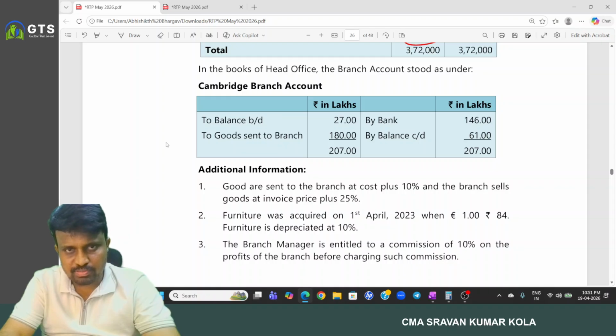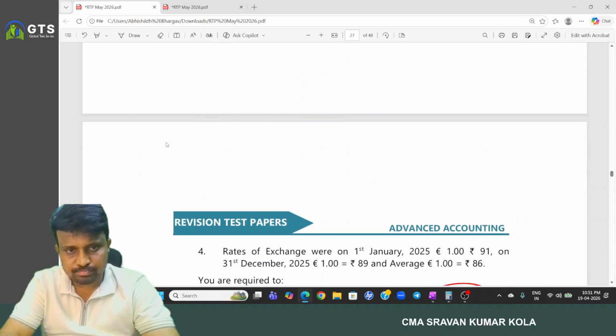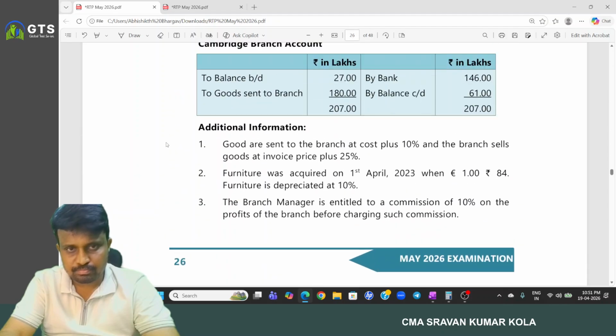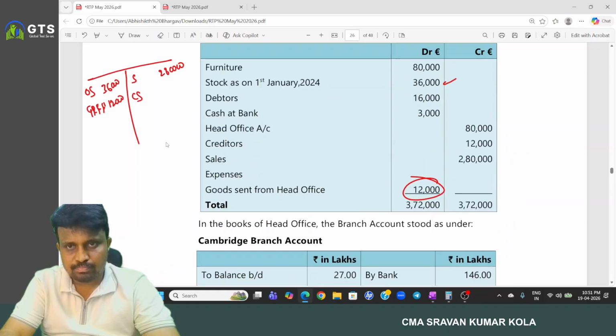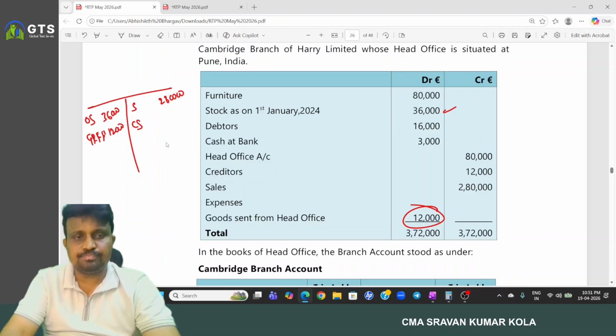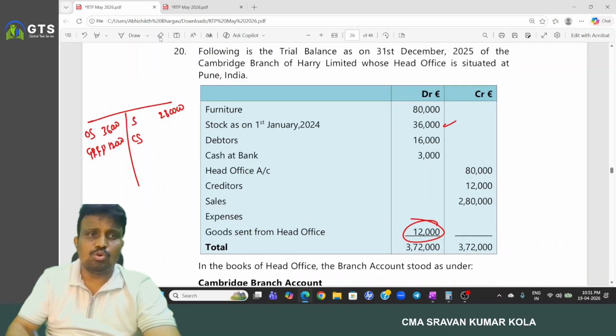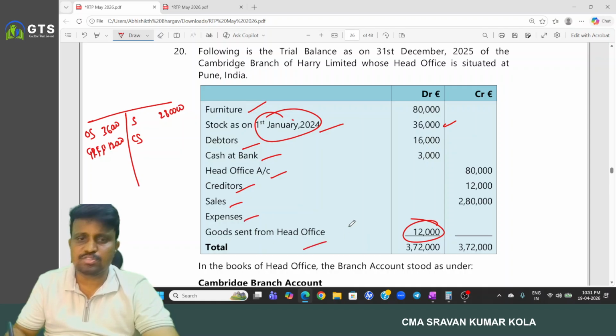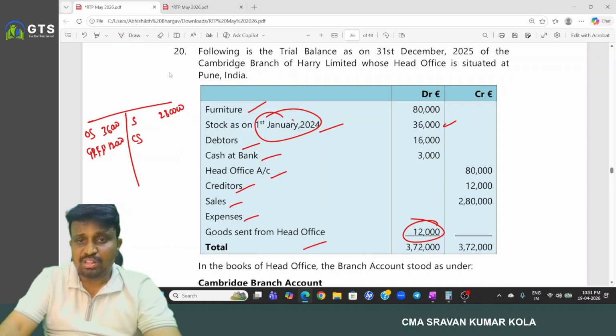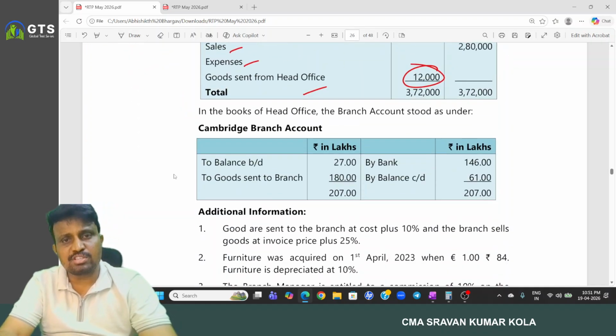What is the closing stock we have? So here only opening stock was given and closing stock was not given. So here we have the furniture, stock, debtor, cash at bank, head office, creditor, sales expenses, goods sent from head office. Okay.